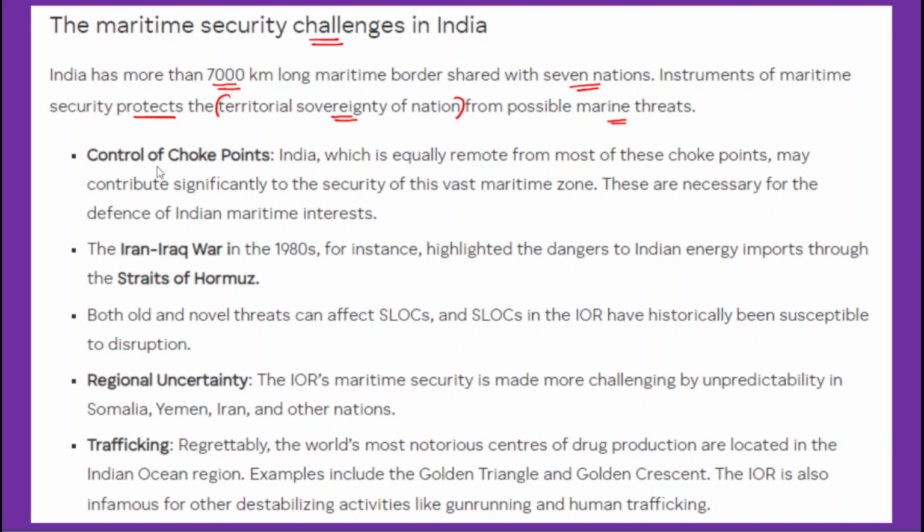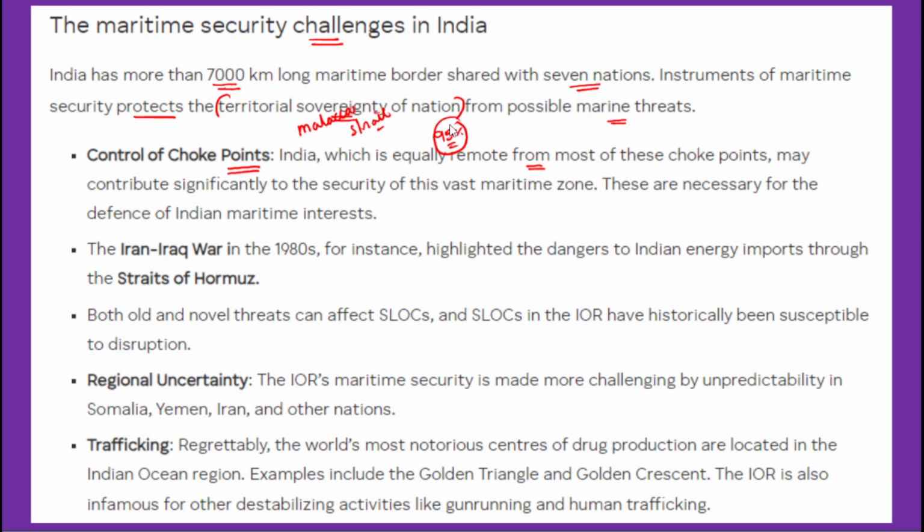The first challenge is control of choke points. So what are these choke points? We talk about the Malacca Strait, which is also known as a choke point. Apart from that, there are several other choke points. India is located remotely from most of these choke points. Therefore, India's around 95% of external trade is through seas, and in this context it is very important for India to protect its commercial shipping.